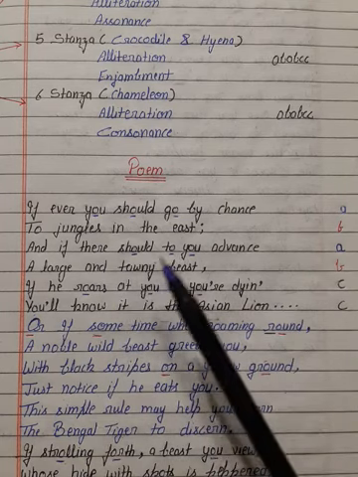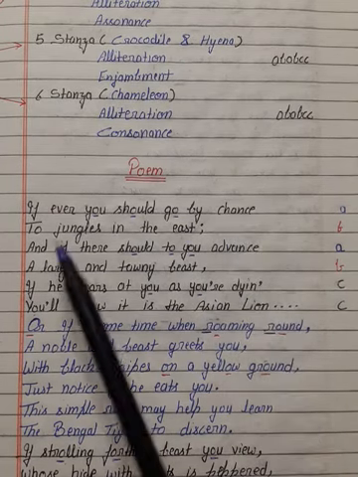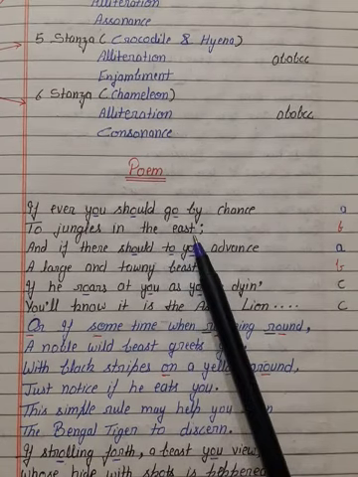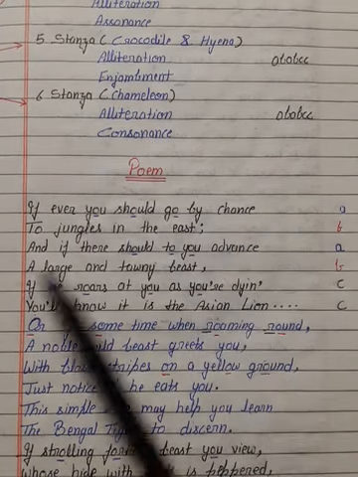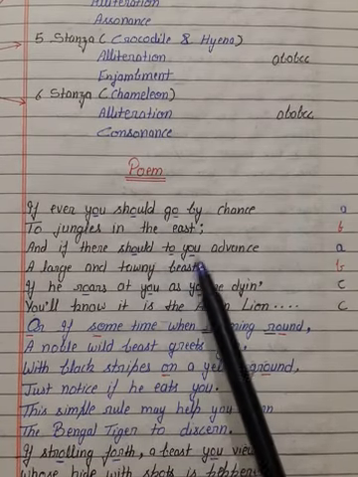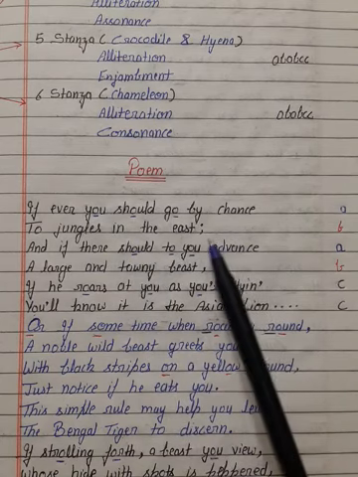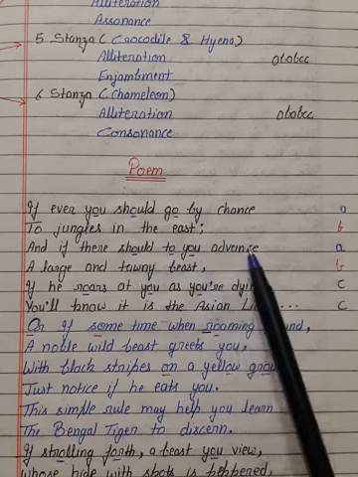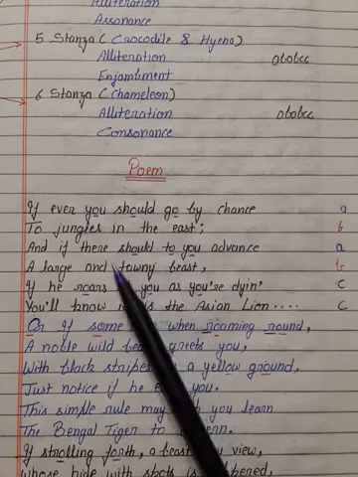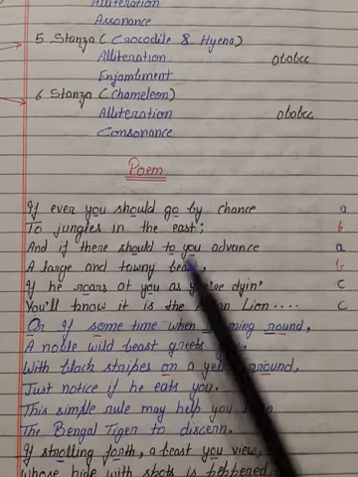Here the poet is saying that if you get the opportunity to go in the forest on the eastern side, the eastern part of the earth, and if any wild beast moves toward you, advance means move toward you, a large and tawny beast. What is tawny? Tawny is a brownish orange color.